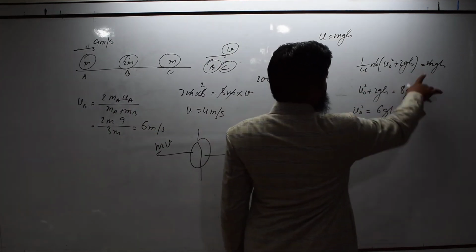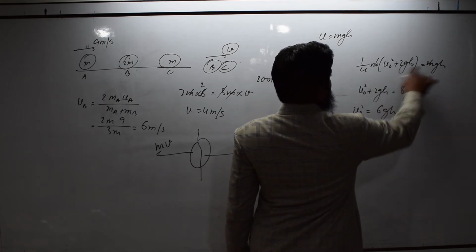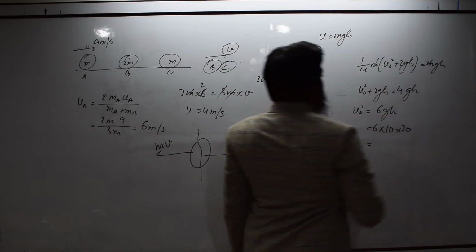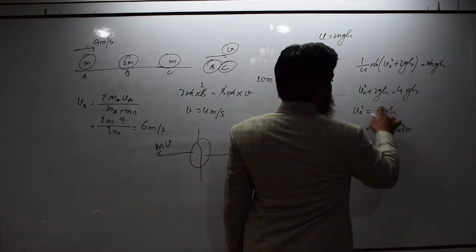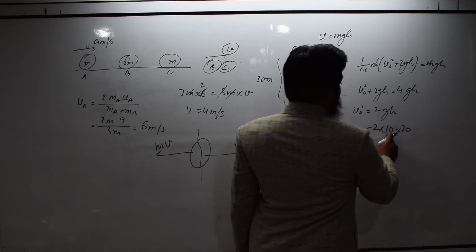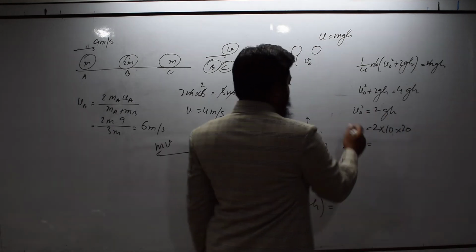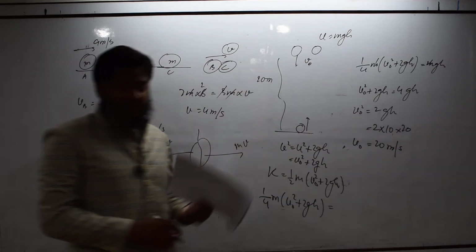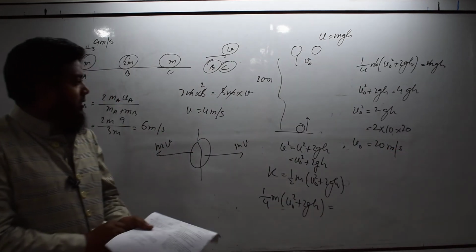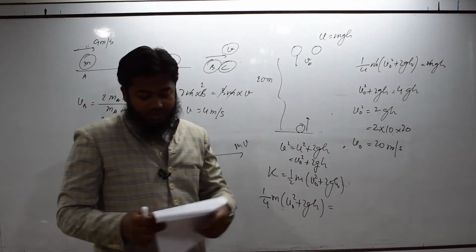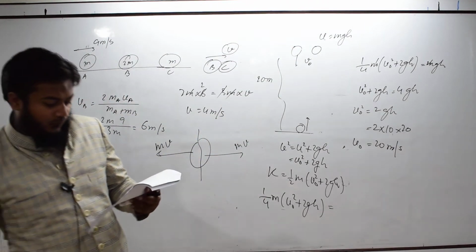So it is not 8 but 4gh. 4 goes here, so 4gh minus 2gh is 2gh, so 2 into 10, that is 20, into 20 is v square, so v naught is 20 meter per second. So the speed with which the ball was thrown is 20 meter per second. Next question.